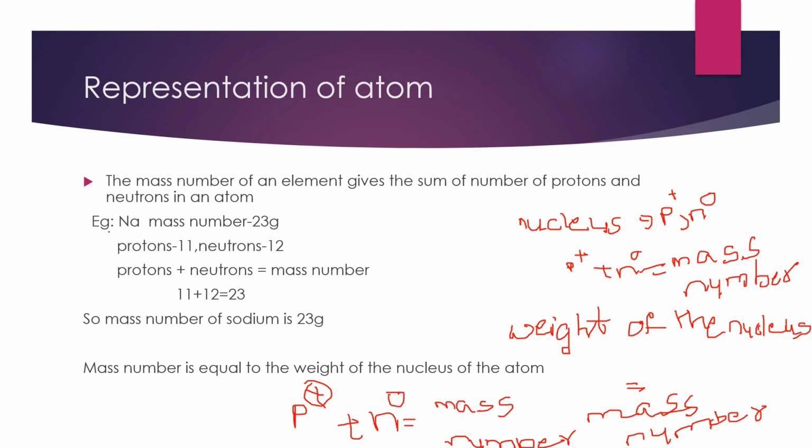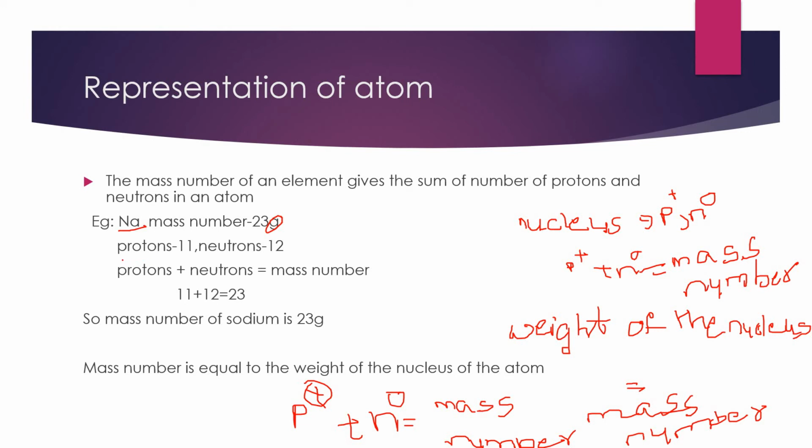Here is an example. It is the symbol of sodium, and the sodium mass number is 23 grams. Mass number is always calculated in grams or kilograms. Protons are 11 because the sodium atomic number is 11, and the electrons will also be 11. But I am writing protons here because inside the nucleus protons and neutrons are present, not electrons.